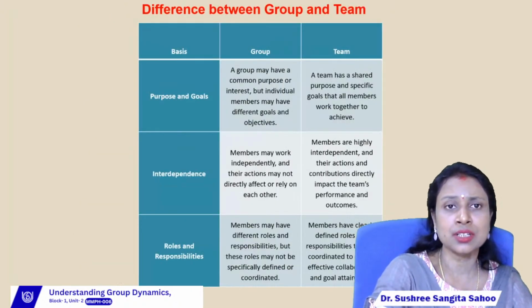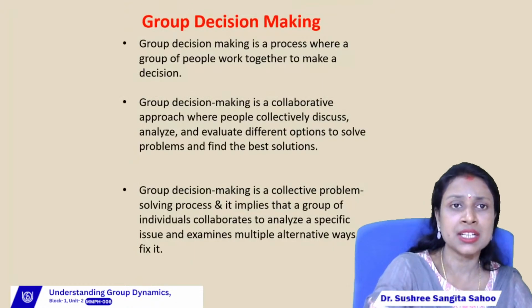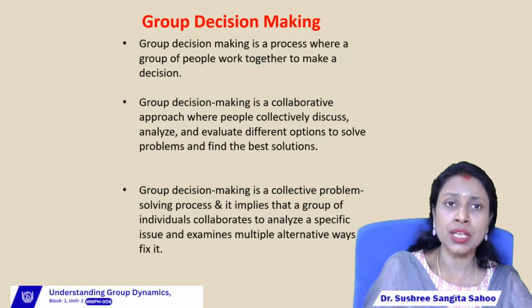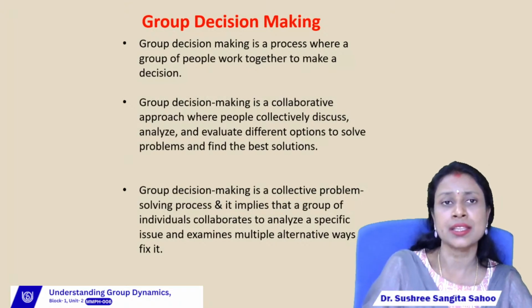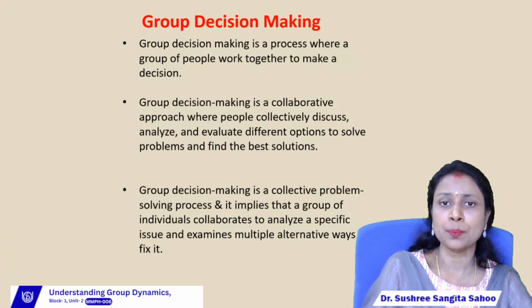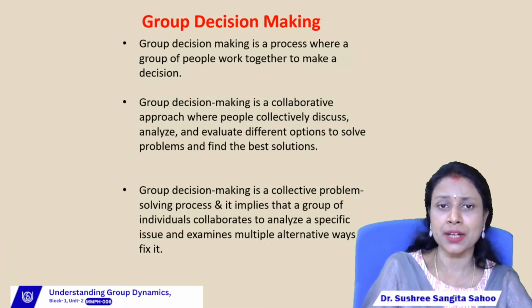Then next are the differences between group and team. Then next one is group decision making. So group decision making means what? When a group of people, more than one individual, are involved in the decision making process, then we can say that is group decision making. So group decision making is a collaborative approach where people collectively discuss, analyze and evaluate different opinions to solve problems and find the best solution.